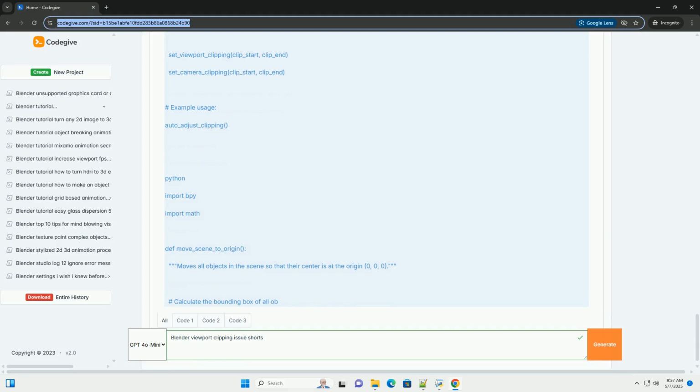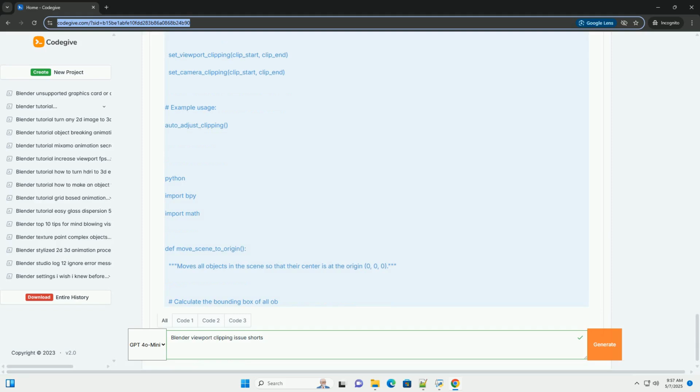4. Moving scene to origin. If you're encountering persistent precision issues due to the scene being far from the origin, you can use this script to move everything closer. Explanation: 1. Bounding box calculation, same as in the auto clipping script. 2. Center calculation, same as in the auto clipping script. 3.